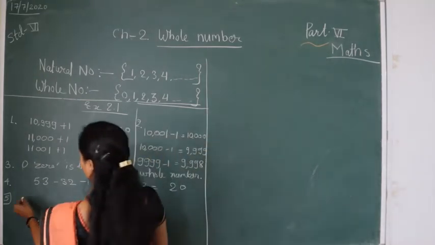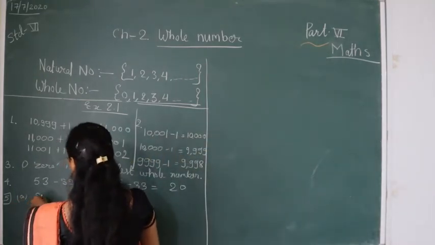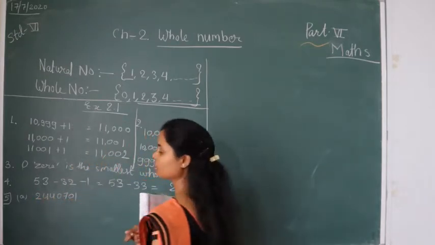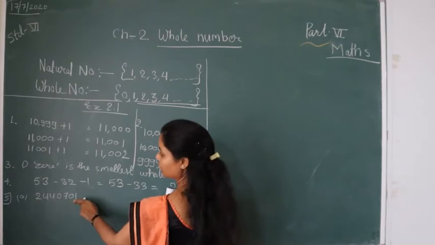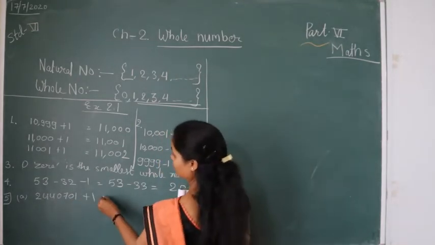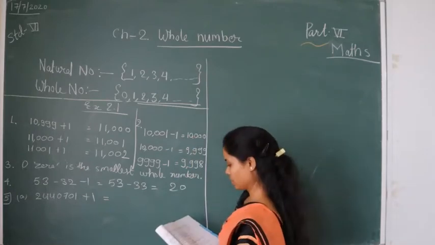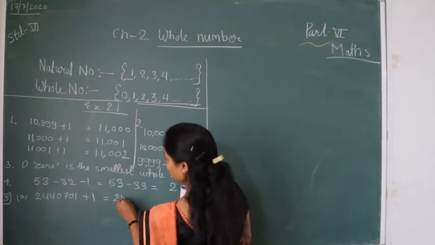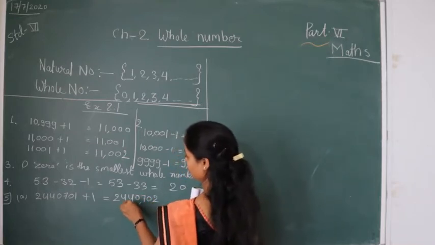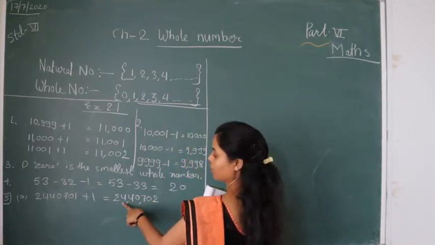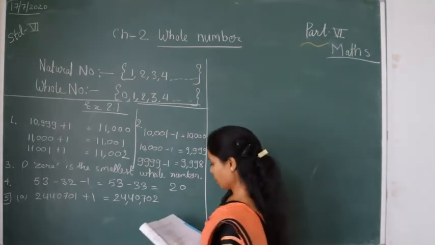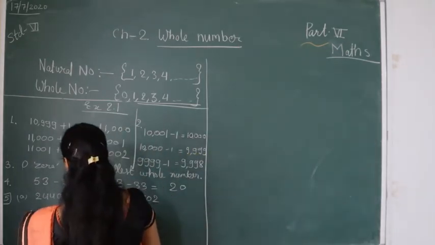Look here, there is a number, and when we find the successor we add 1. Anytime we find the successor we add 1. So we have 24,40,702.